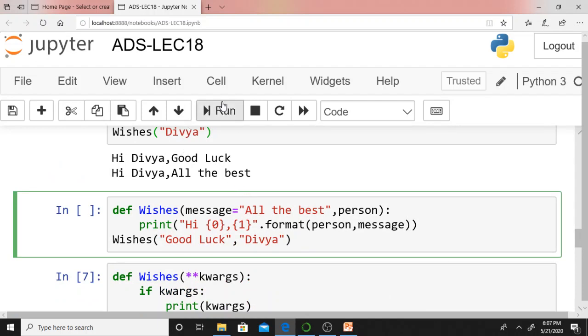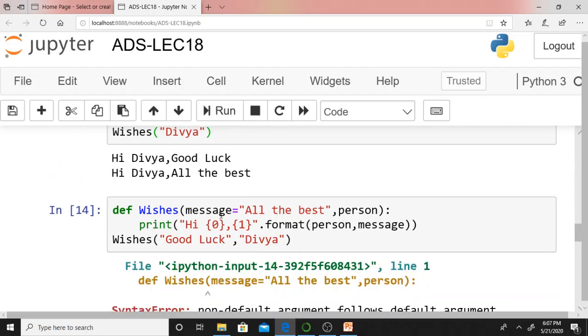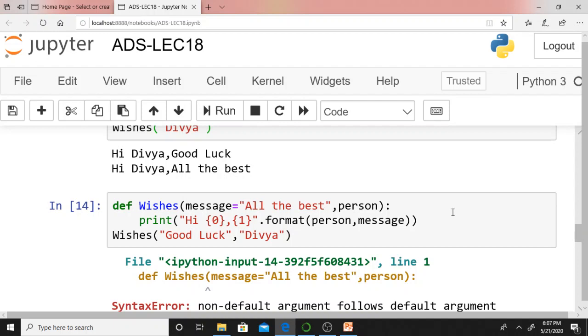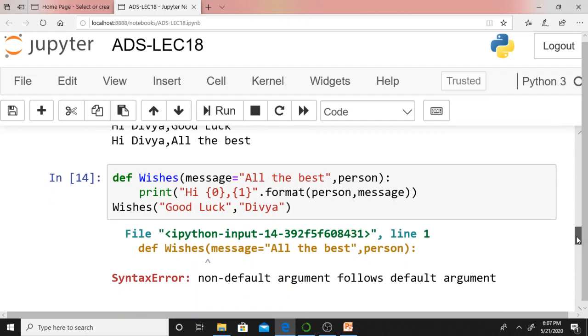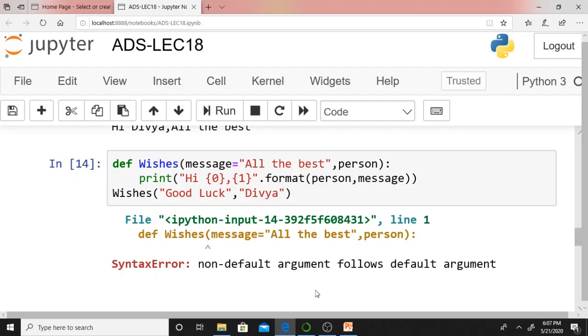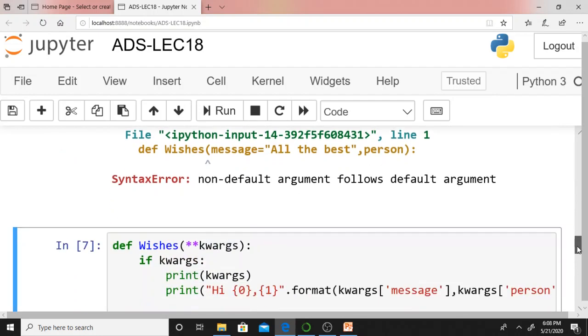What is my difficulty? Once you declare a particular argument as default argument, message is default argument, your non-default argument must not follow the default argument. Here person is a non-default argument, which is following message, that is a default argument. Therefore a non-default argument follows, that's a difficulty, that is a problem. Once you declare a particular argument as default argument, from there onwards every argument must be default argument. That's the difficulty. This also I discussed in the presentation.